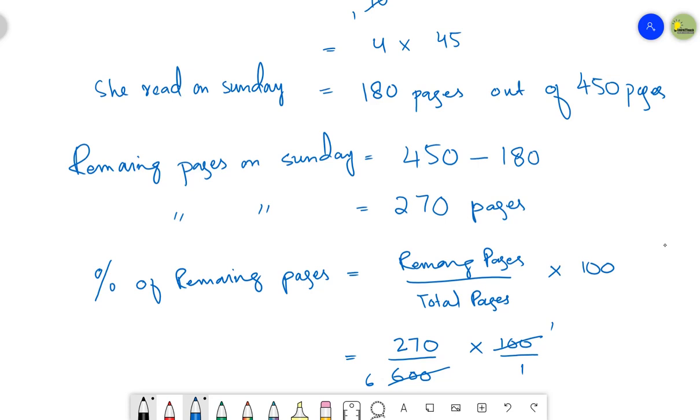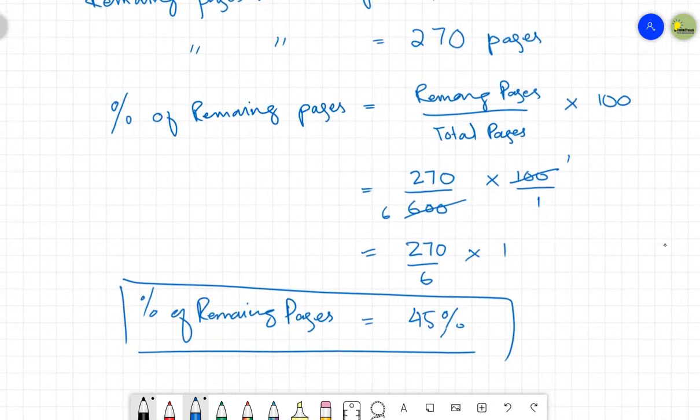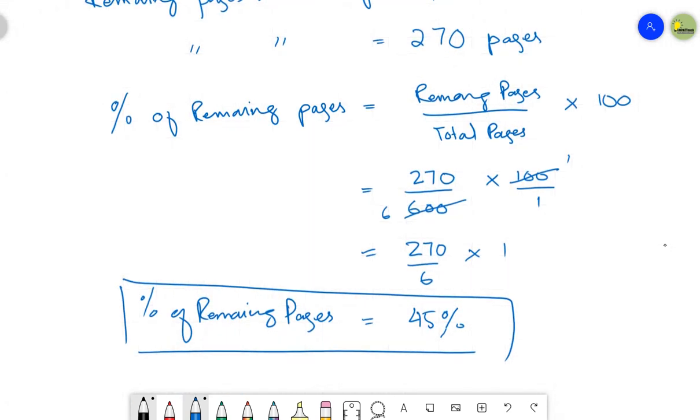Now at the end you have to convert these remaining pages, 270, in terms of percentage of the total number of pages in the novel. So you have the formula: remaining pages divided by total pages multiply by 100. Remaining pages were 270, total pages were 600, multiply the value with 100 and solve it out. The remaining pages of the overall novel that need to be read are 45%. So it means 45% of the novel is still unread.